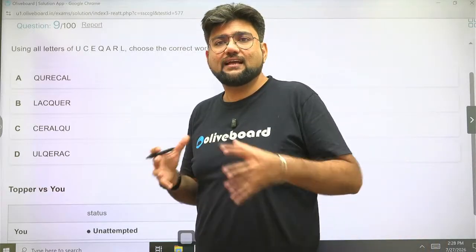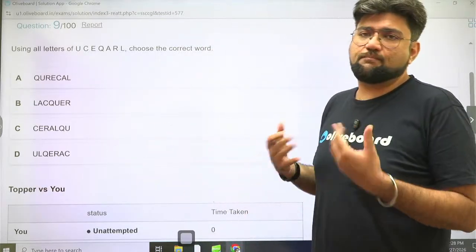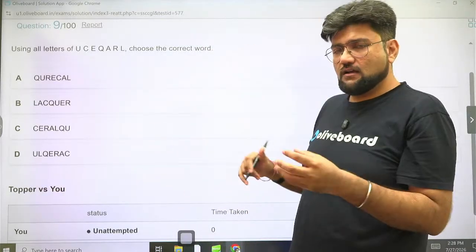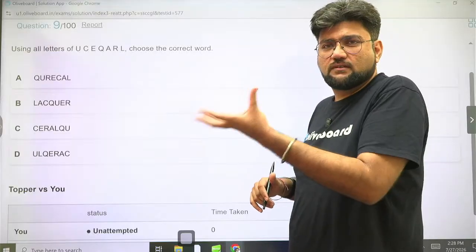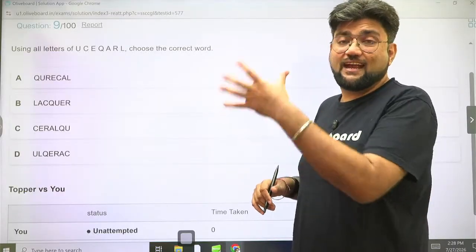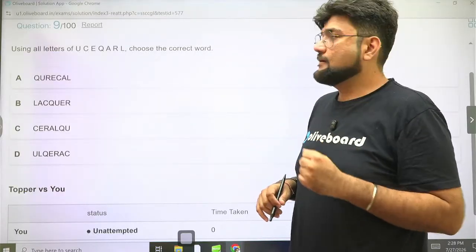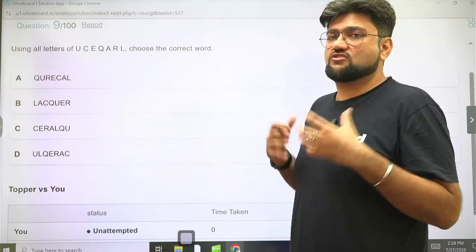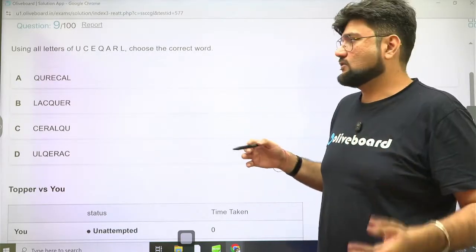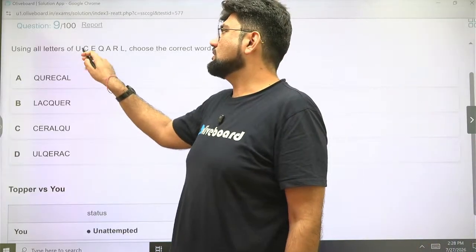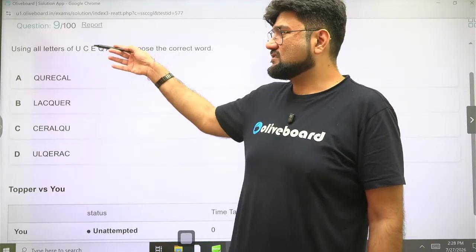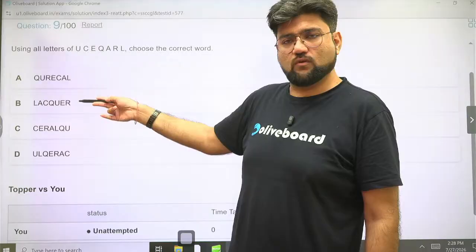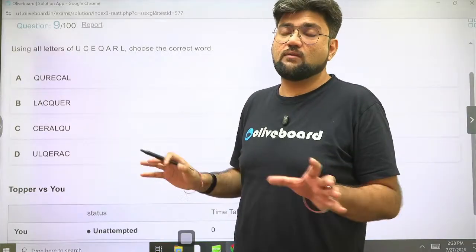Lacquer is like a thick coat of varnish after a paint is done. So usually when a paint is done, to give that glossy touch to it, to give that shine and to also protect the covering, we use a thin coat of lacquer which gives a lustrous look and it's very transparent. So that is known as lacquer, and this is a meaningful word. Now this is very easy because this is the only meaningful word. So you can select option B without any problem.